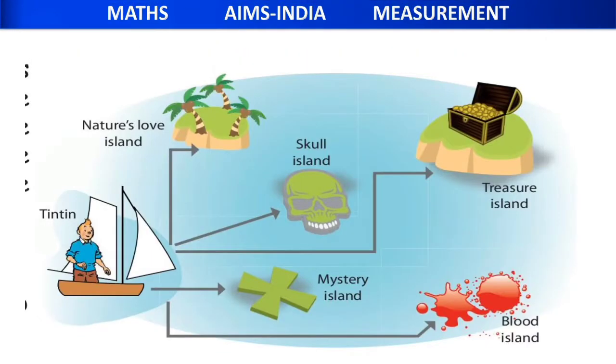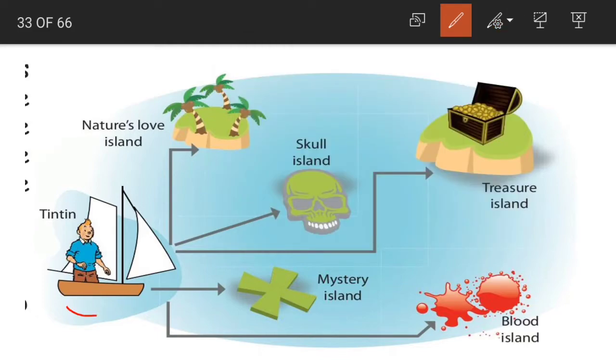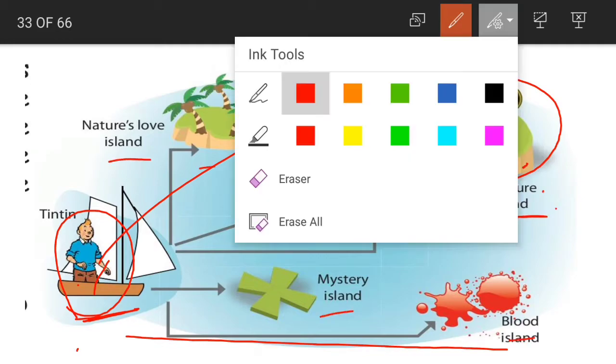Write true or false. Here, can you see this image, children? Now this is our Tintin, and this is our treasure island. Tintin wants to go from here till the treasure island, and this is the map of how he can go. Understood? It also shows what other islands are available there.